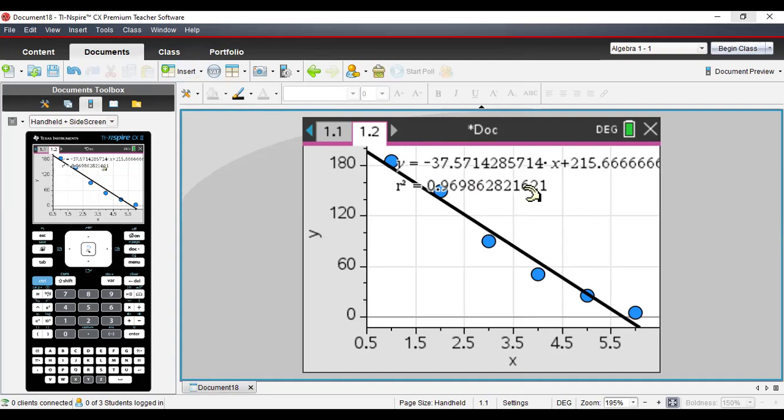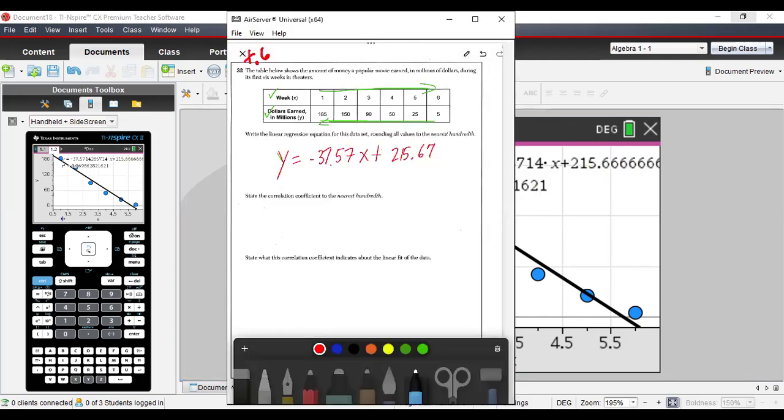And then the y-intercept is going to be 215.67. Because the 6 here is in the hundredths place, we look to the right. It's 5 or above, give it a shove. So we're going to add 1 to this 6, and that's going to be 215.67. All right, so here is the equation, and it's been rounded to the hundredths place. Now we're going to look for the correlation coefficient. Notice, I'm putting a big minus there because I know the correlation coefficient has got to be negative.